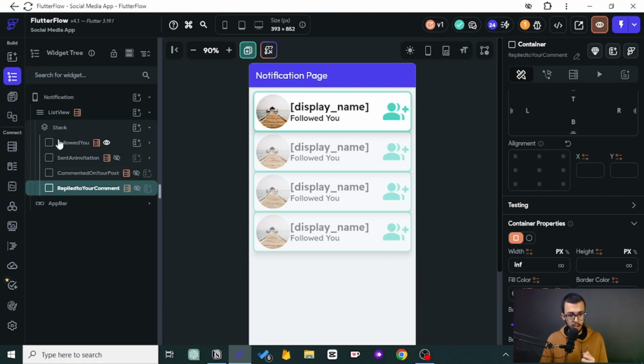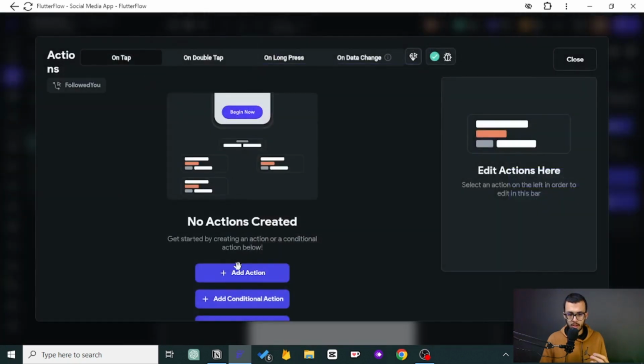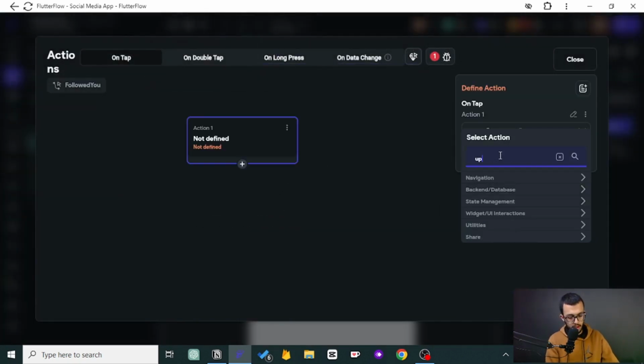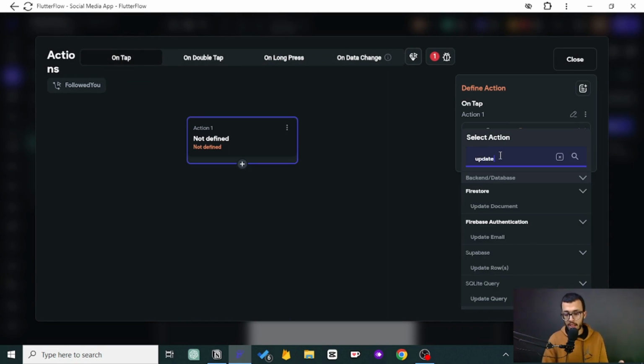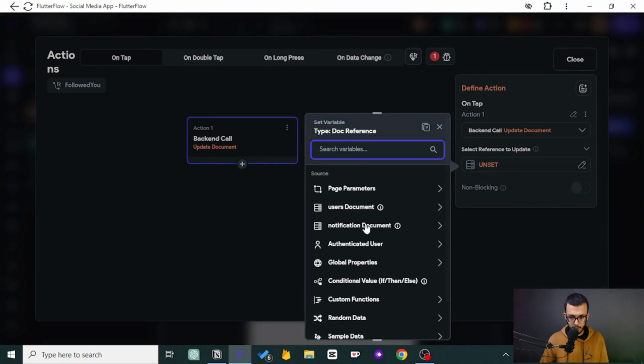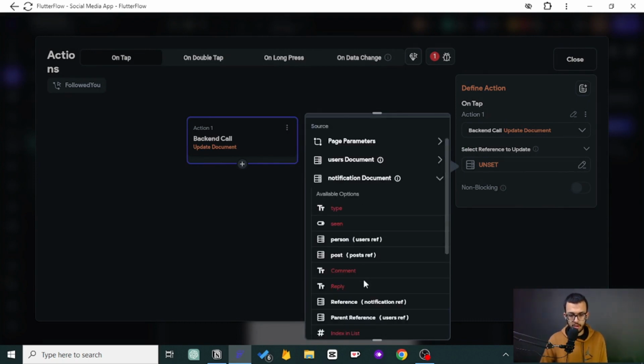So for the followed you notification, whenever you click on any notification, the first action is the same: you will first make it seen. If seen was false by default, now you will switch it.